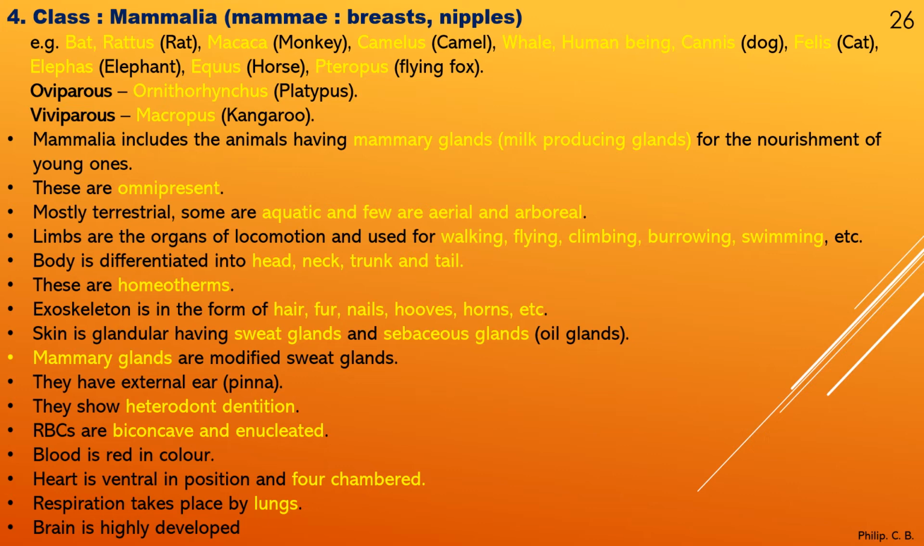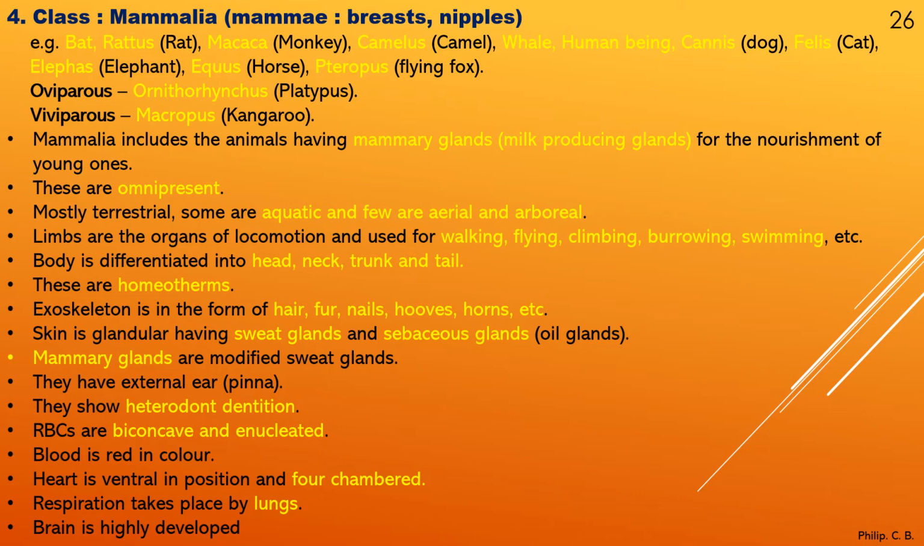So oviparous: ornithorhynchus, that is platypus. Viviparous: macropus, kangaroo. Here is one exception, platypus, which is oviparous. All others are viviparous. Now, Mammalia includes the animals having mammary glands, that is milk producing glands for the nourishment of the young ones, as one of the important features in case of Mammalia.